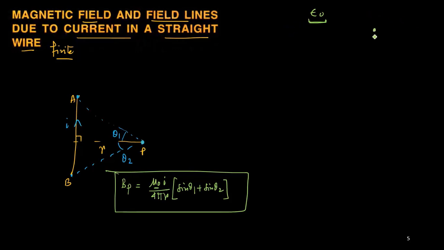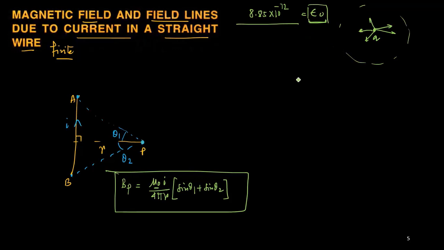If I place a charge at a particular point, the charge will produce an electric field surrounding it. Now how fast is this electric field propagating through this medium, that is defined by the epsilon naught parameter. And this epsilon naught is given as 8.85 into 10 to the power minus 12. That is the value of epsilon naught.